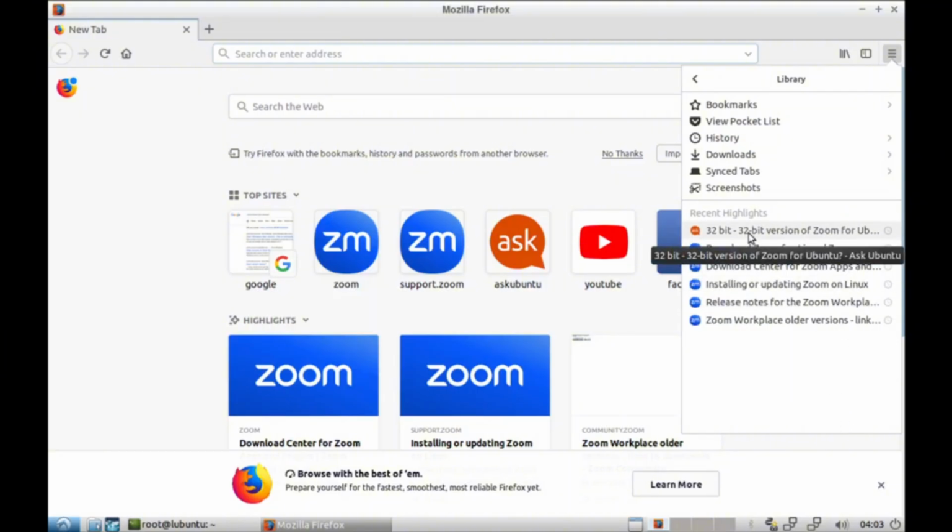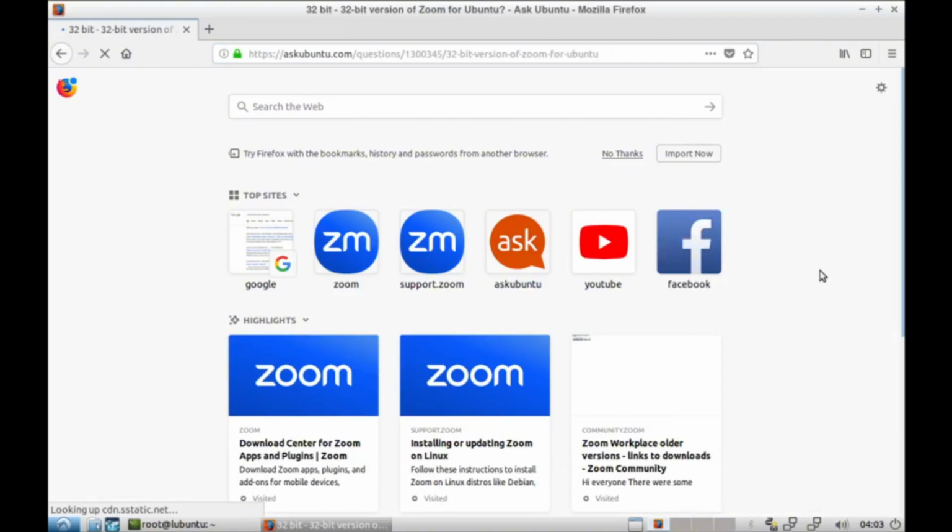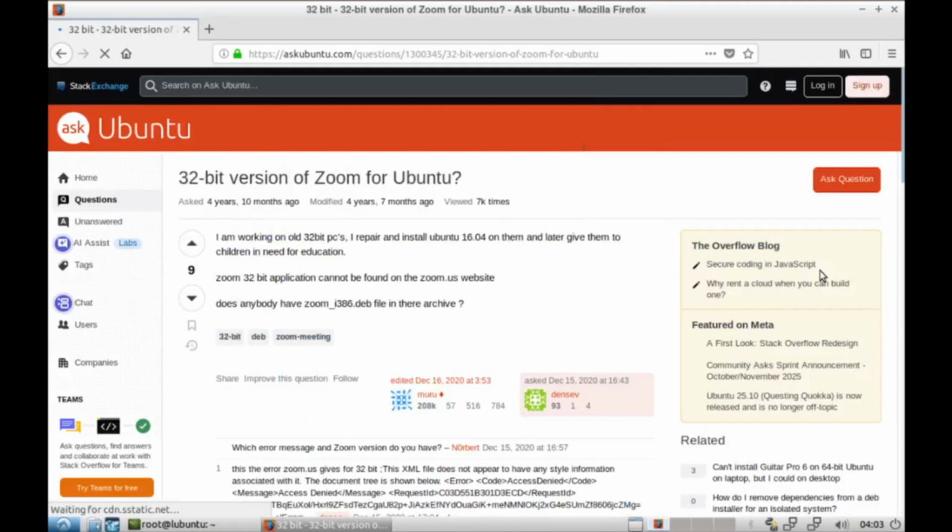So I found a 32-bit app for Zoom to install here on Lubuntu.